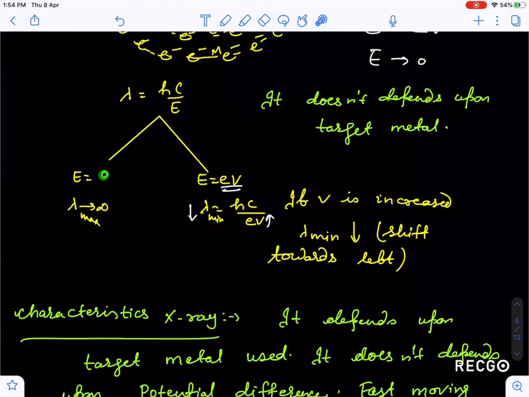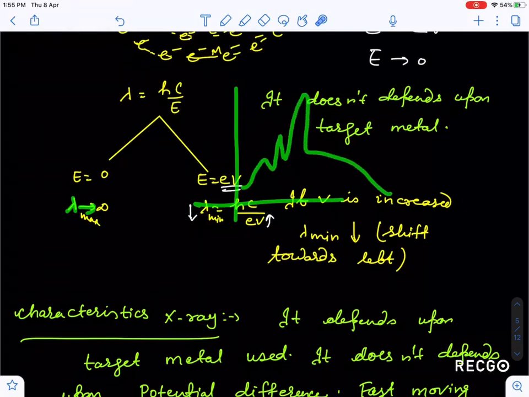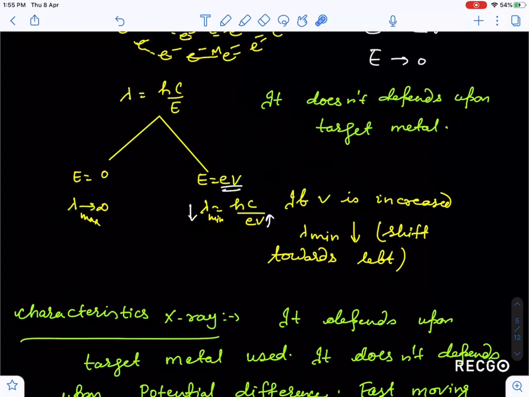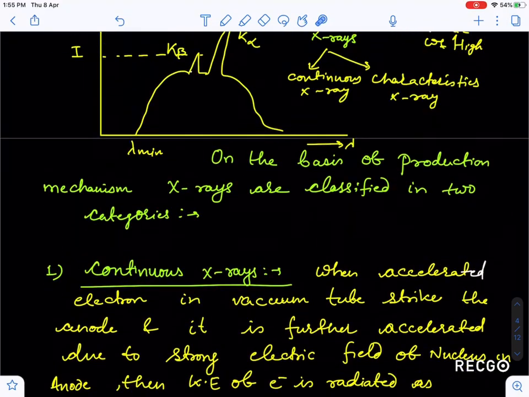So I have written here, when the energy radiated is 0, lambda is infinity. That is why in the X-ray spectrum you are seeing the curve going to infinity like this. When it is eV, that is lambda minimum, the starting point of the graph. So if V is increased, lambda minimum decreases, it will shift towards left.